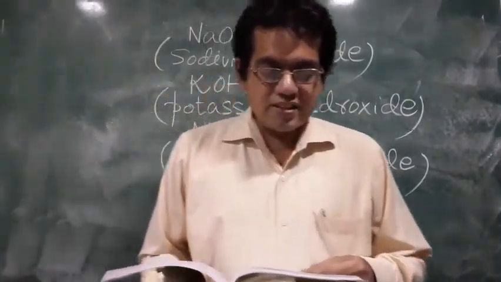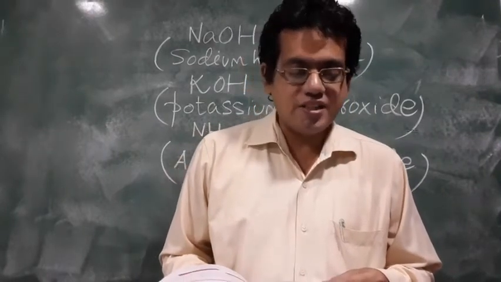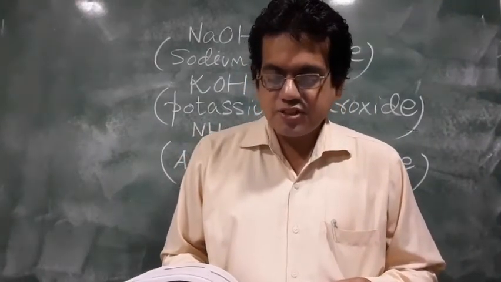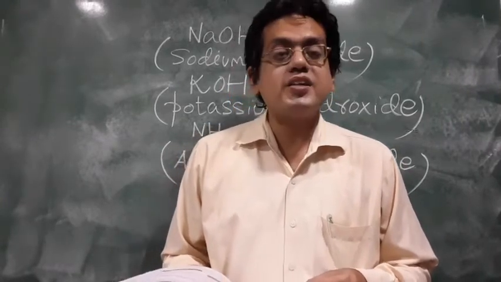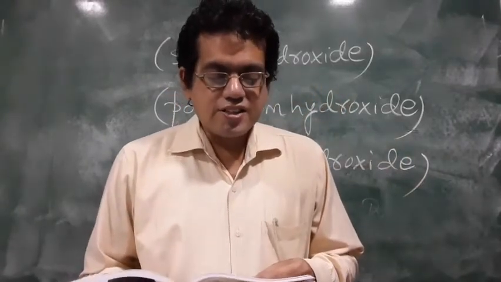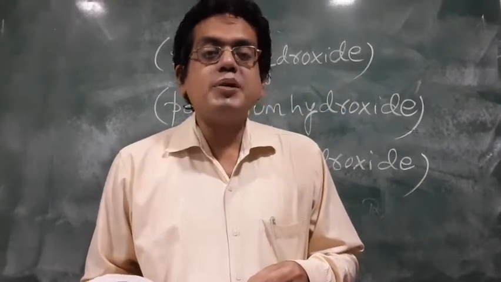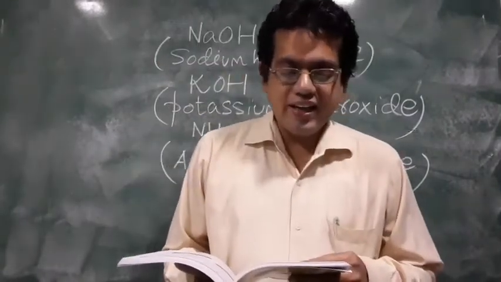Now, what do all bases have in common? Please follow from page number 118. A base is a substance which dissolves in water to produce hydroxyl ions in solution. Now children, please make a correction on page number 118. Instead of hydroxide ions, it will be hydroxyl, H-Y-D-R-O-X-Y-L.